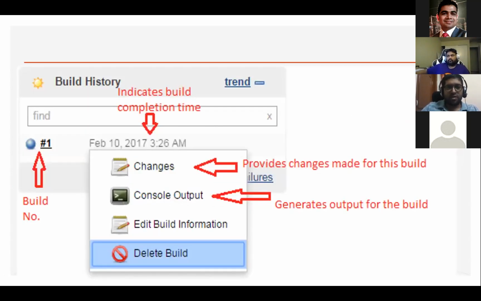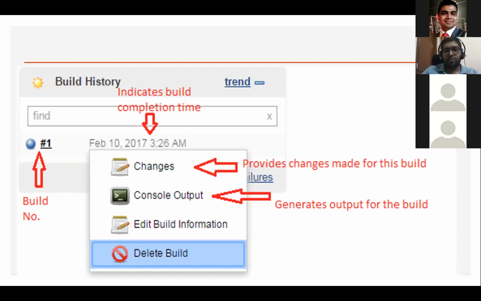Now these indicate the build completion time and changes. This provides the changes made for this build. Console output will show the detailed log and file details at the console. And this hash number is the number of the build. So this is your first build, so it will be #1. Below this, the next build will start. And we have another option, delete. We can delete this build or this process. So we have the delete option as well.